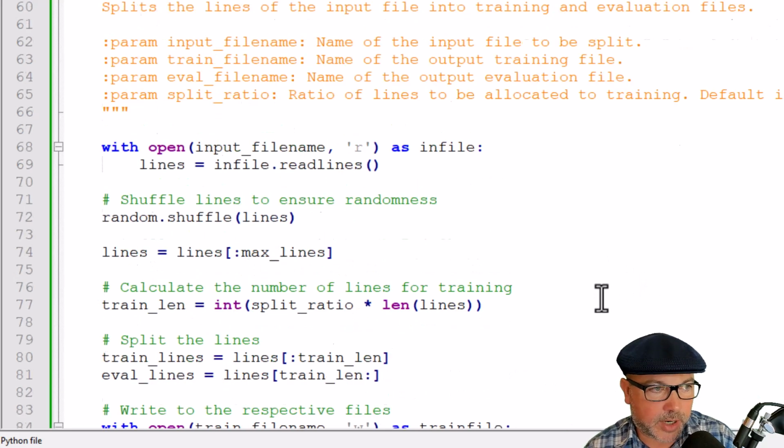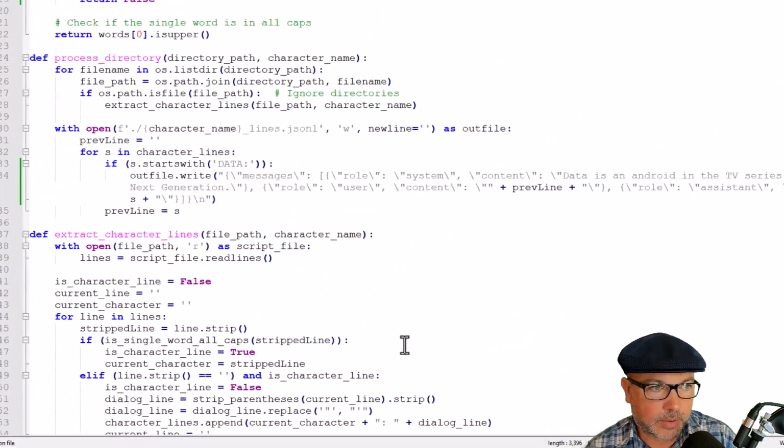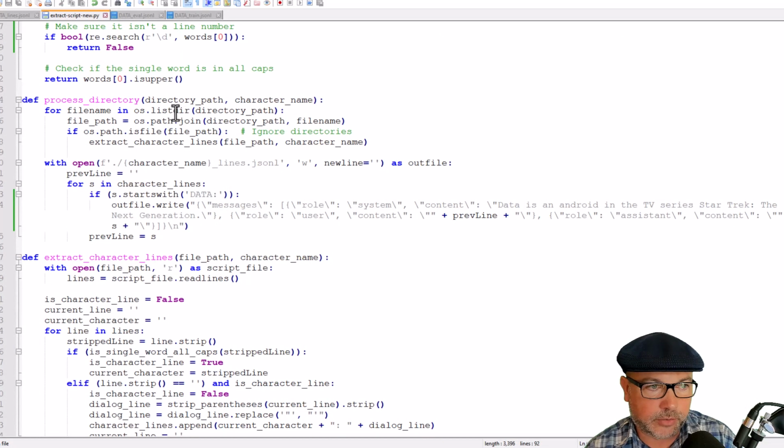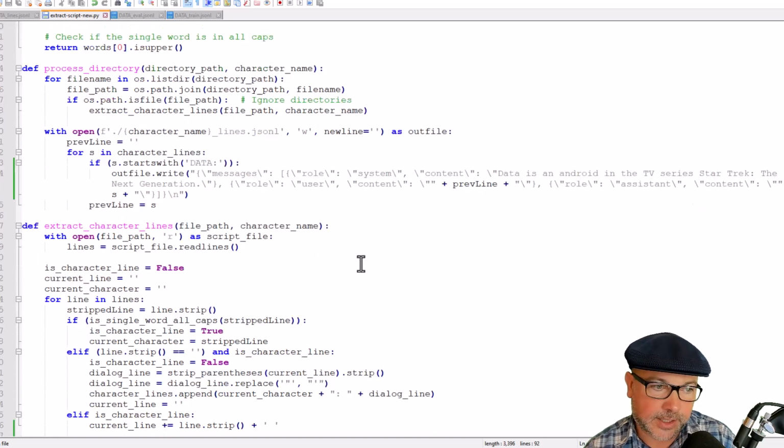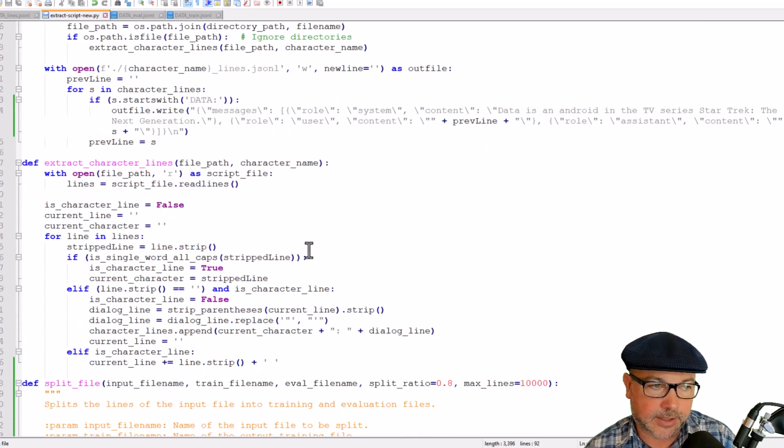So what does process_directory do? Pretty simple. We just iterate through everything in that directory path. We get the full path to each file that's in there, which represents a script. And then if we confirm that that's a file and not a directory, we'll then pass that file into extract_character_lines. And that's where things get a little bit more dicey.